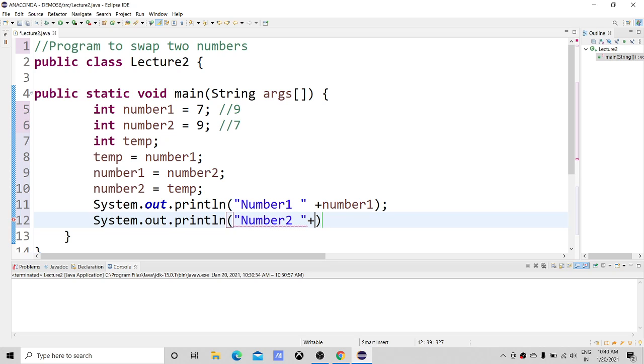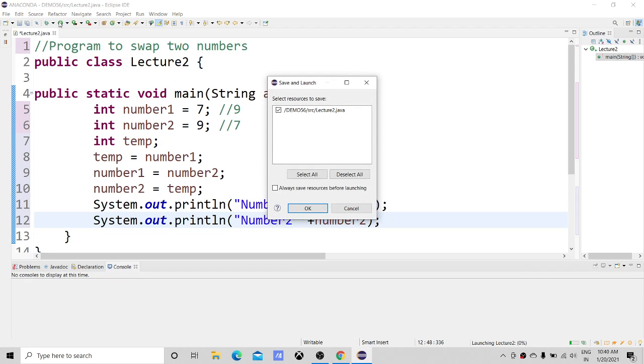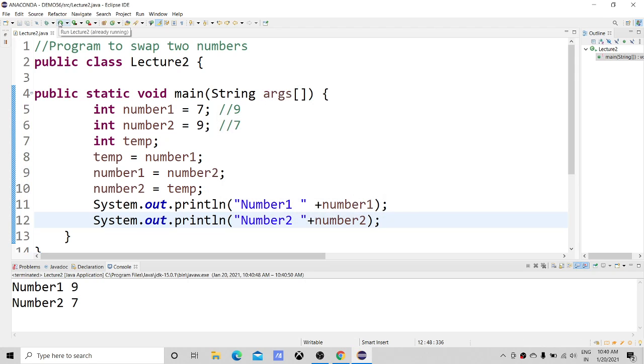Let me have a closer look. Number2, yeah, that's good. Now if I run this program, you can check the output. You can see number1 is changed to 9 and number2 is changed to 7. So this is the program to swap two numbers.